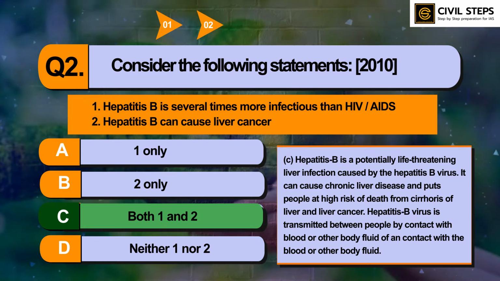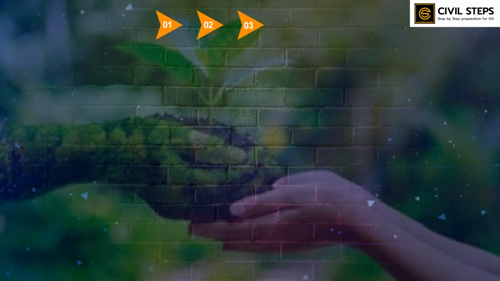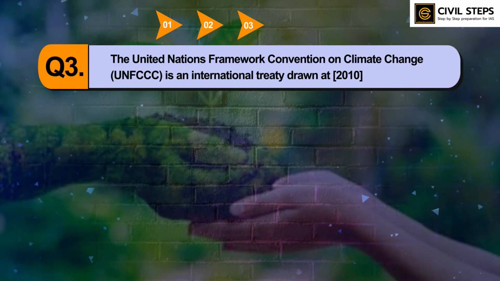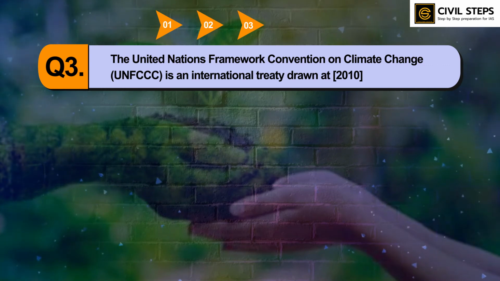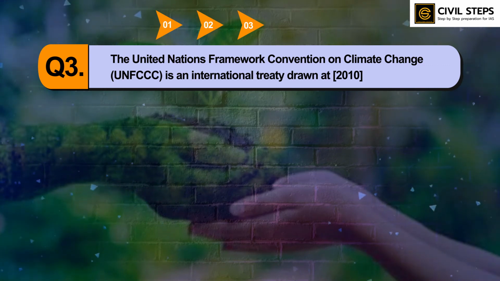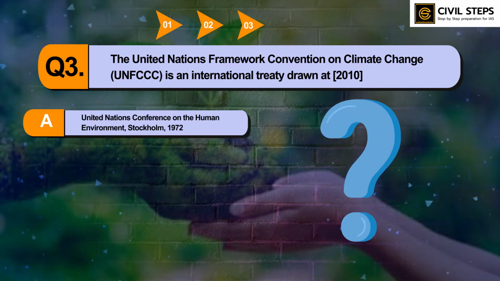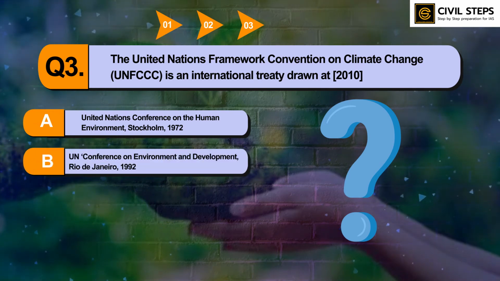So now let us discuss question number 3. The United Nations Framework Convention on Climate Change, UNFCCC, is an international treaty drawn at: option number A, United Nations Conference on the Human Environment, Stockholm 1972. Option number B, UN Conference on Environment and Development, Rio de Janeiro 1992.